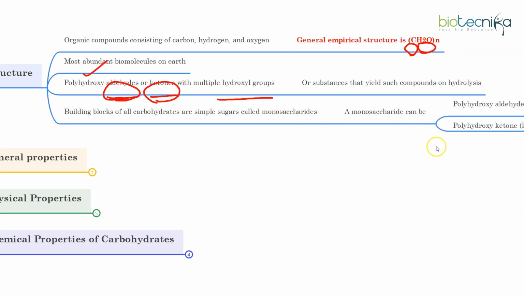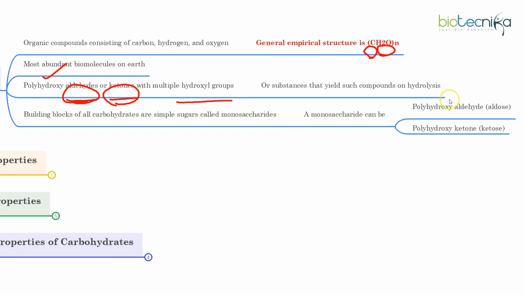As I mentioned, a monosaccharide can be either a polyhydroxyaldehyde, called an aldose, or a polyhydroxyketone, called a ketose. For example, if you have a pentose sugar, pentose means 5 carbon atoms are there.